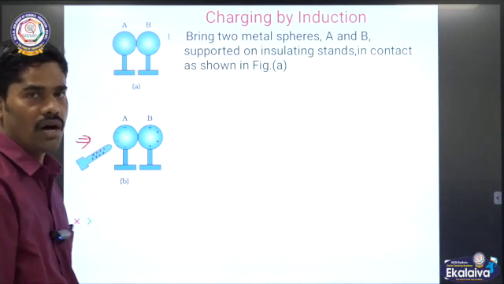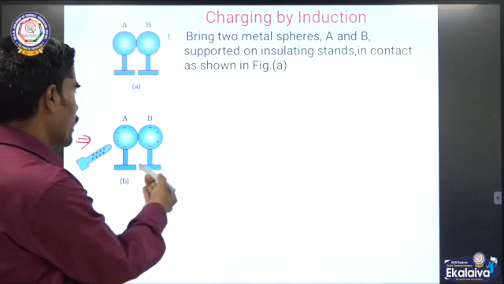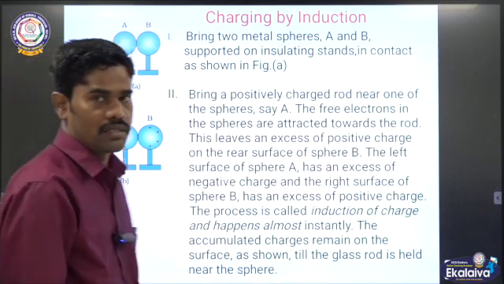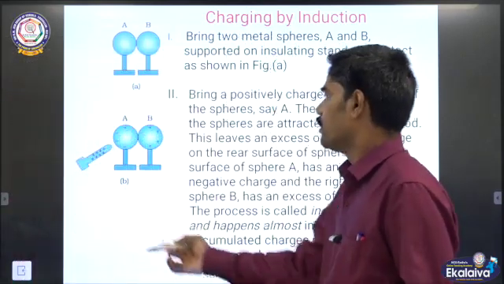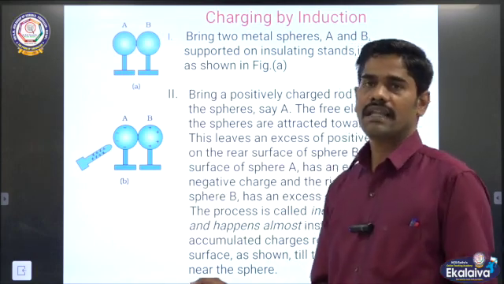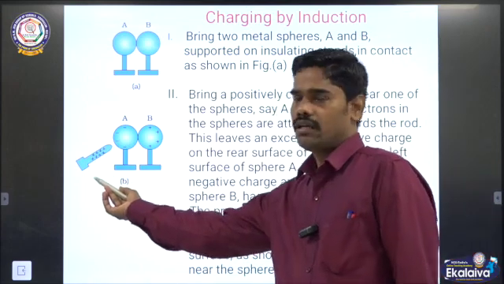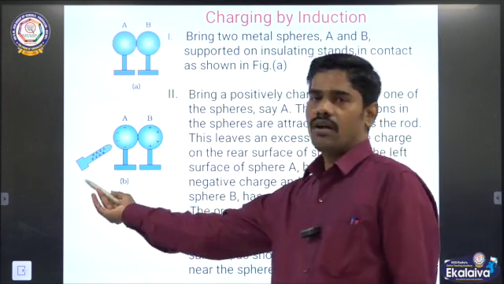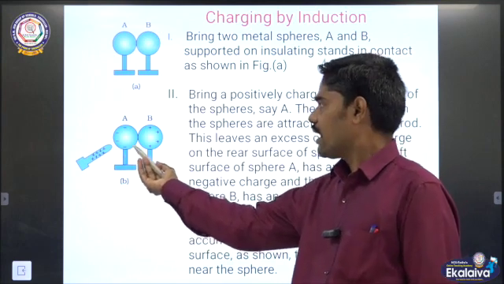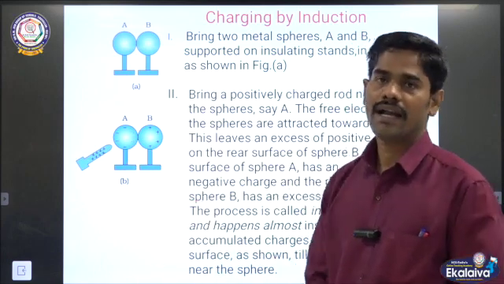When the partially charged rod is brought nearer to these two conductors A and B, immediately what will happen? One sphere acquires negative charge, another sphere acquires positive charge, due to like charges and unlike charges. When the charged rod is brought nearer to sphere A, immediately the electrons in sphere A will be attracted due to attraction.